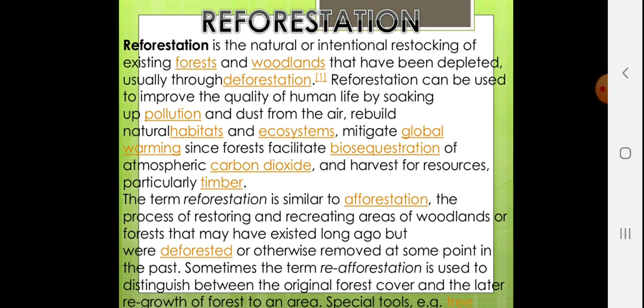The term reforestation is similar to afforestation, the process of restoring and recreating areas of woodlands or forests that may have existed long ago but were deforested or otherwise removed at some point in the past. Sometimes the term reforestation is used to distinguish between the original forest cover and the later regrowth forest in an area using special tools.